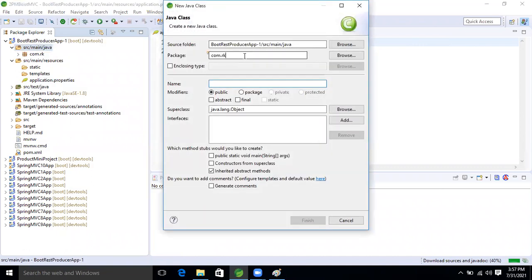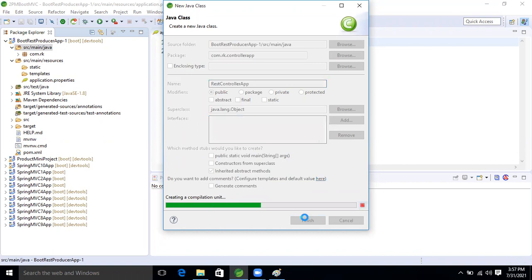I'm taking the name as controller app, REST controller application. Any name we can take, guys. Now I'll finish it.